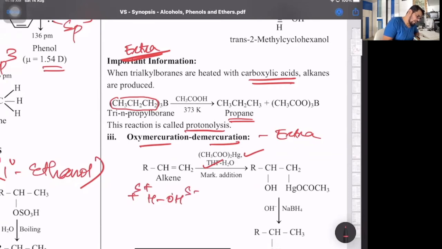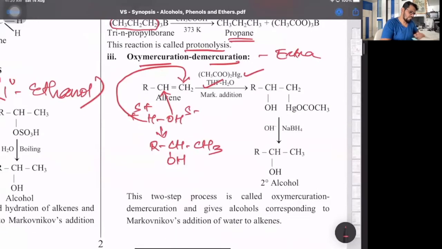If I add water, the negative part goes to the carbon having least number of hydrogens, and this H will come here. So the product formed is RCH(OH)CH3. That's a 2-degree alcohol. Okay. Then